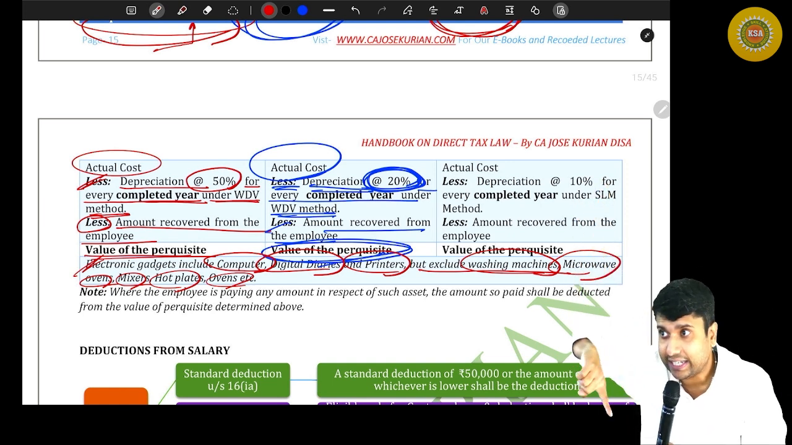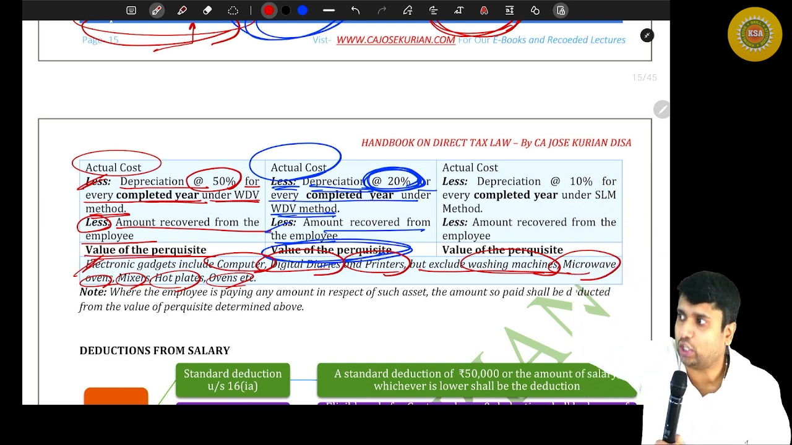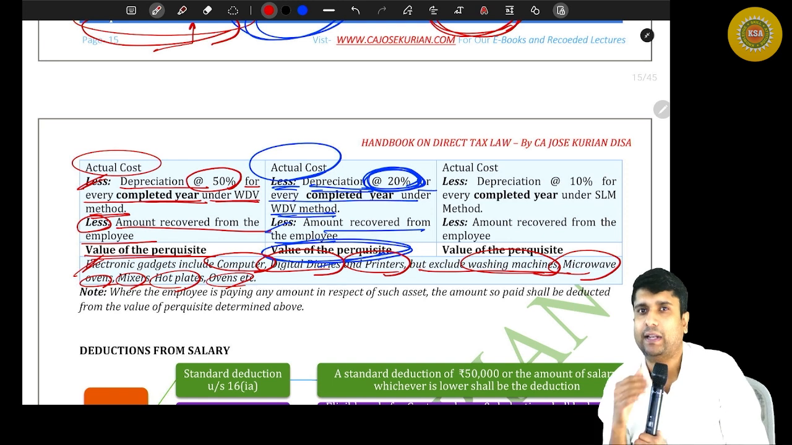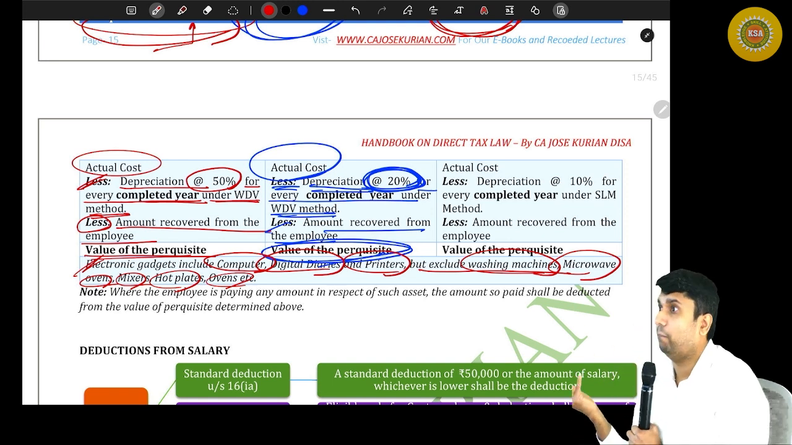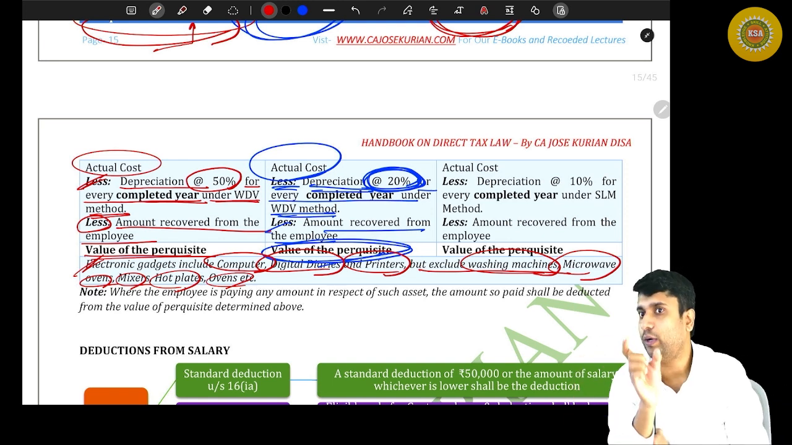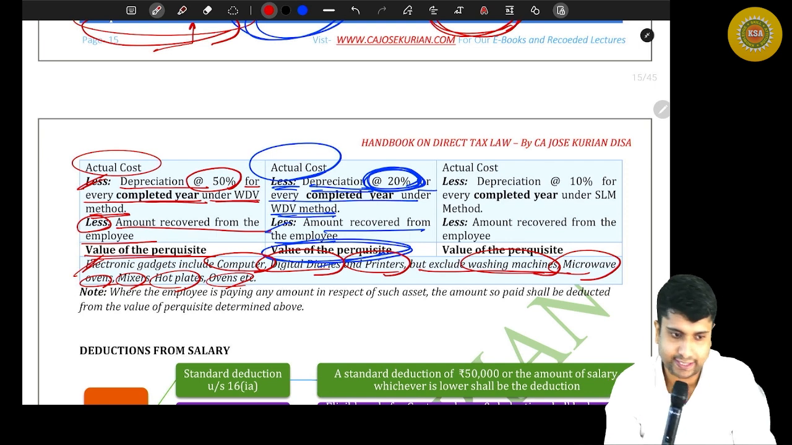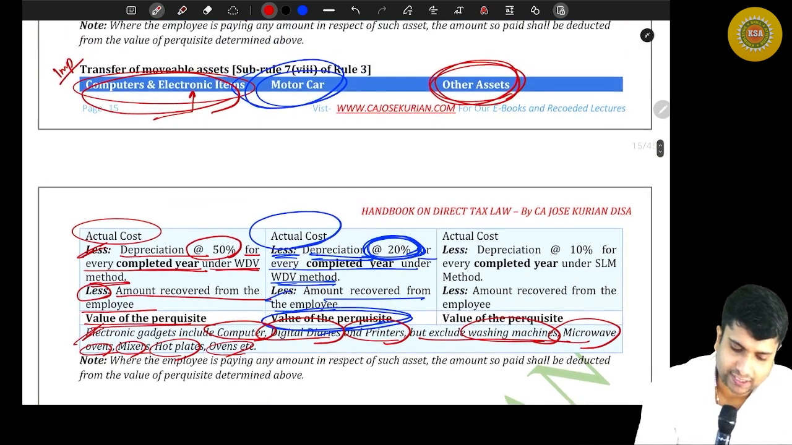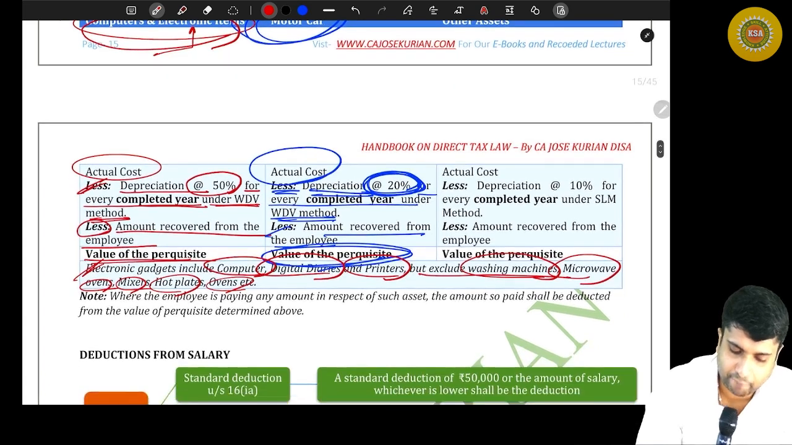Computer and items similar to computer, like laptop, printer, scanner, UPS, etc. will come only under that particular bracket. That's it. Now, how about the other asset? Say a fridge. What if a fridge has been transferred by the employer to the employee?